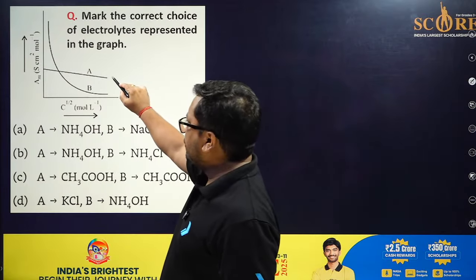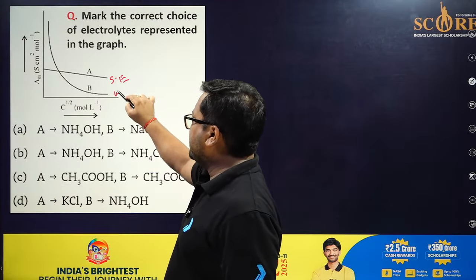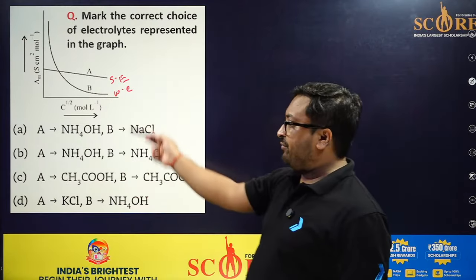So this is for a strong electrolyte, and this is for a weak electrolyte. You have to identify it.